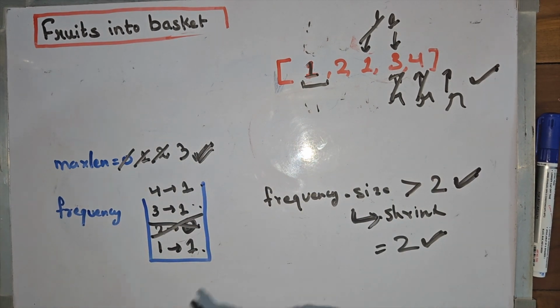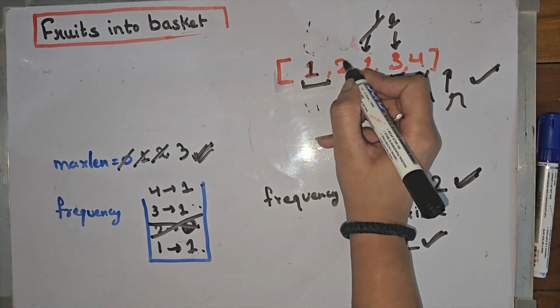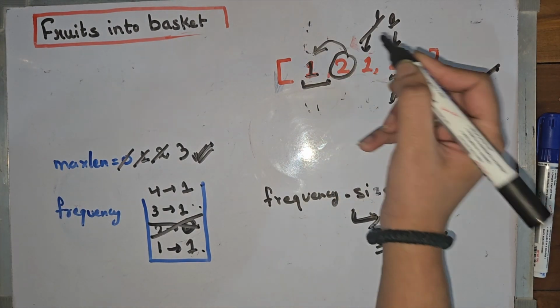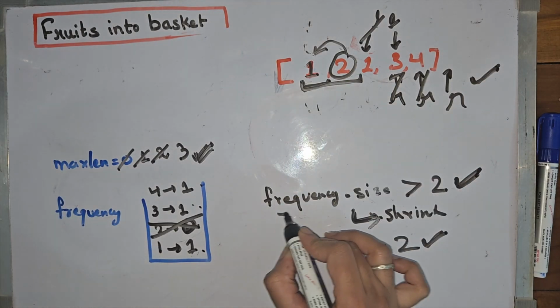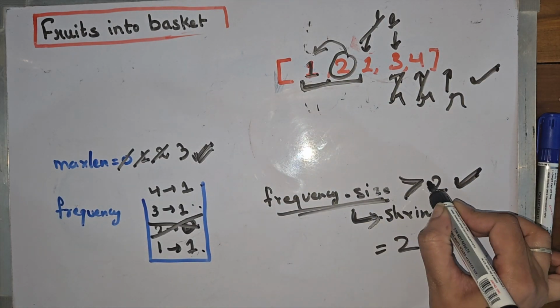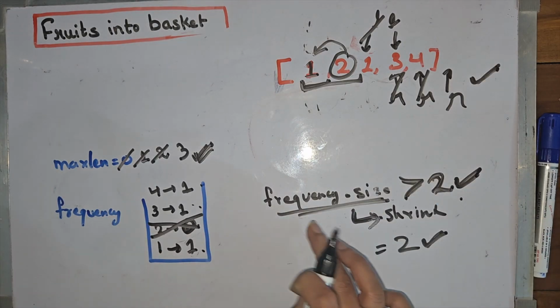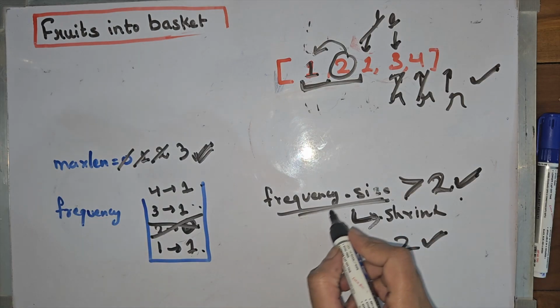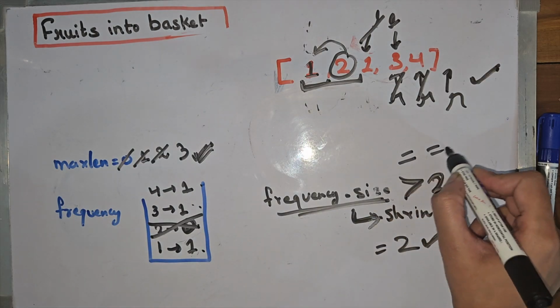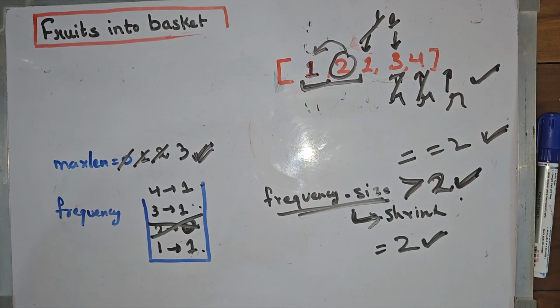So in this case, what we did is we had a window, we added an element to the window, and if the window became full, which means the frequency dot size is greater than 2, in that case we are shrinking the window, and we keep shrinking till this becomes equal to 2. So this was sliding window.